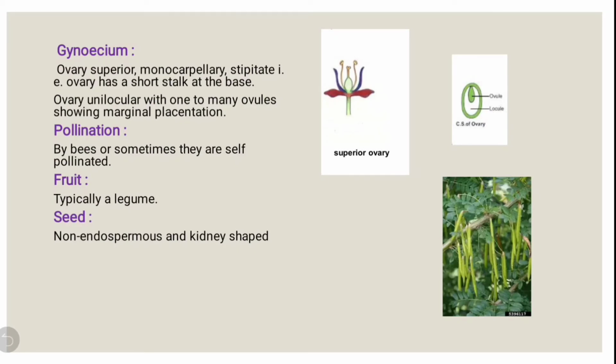It is the gynoecium, which consists of the ovary. The ovary is superior. The arrangement of this ovary is in the upper portion, so it is known as the superior ovary. They are monocarpellary. It means a single pistil. The carpel is single in number.